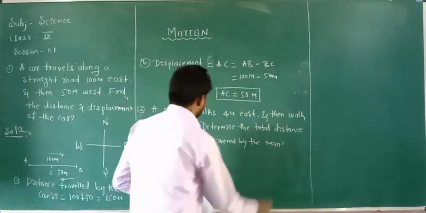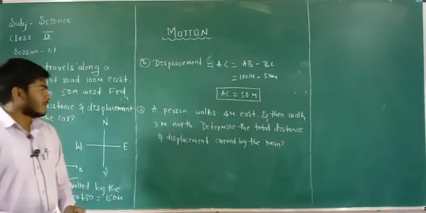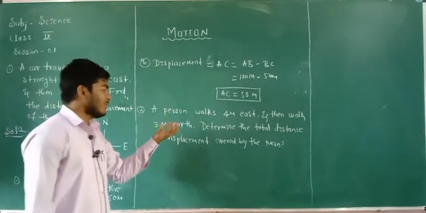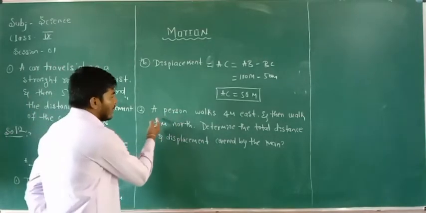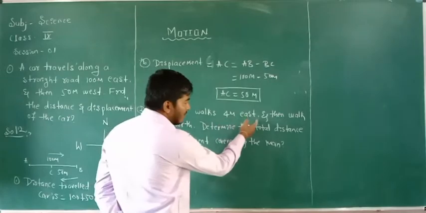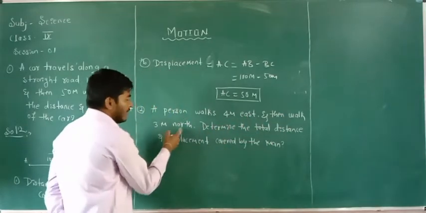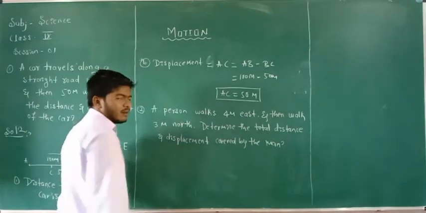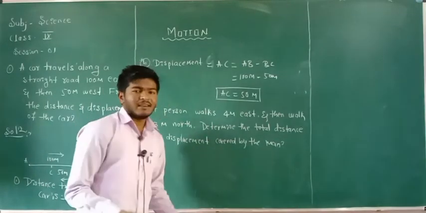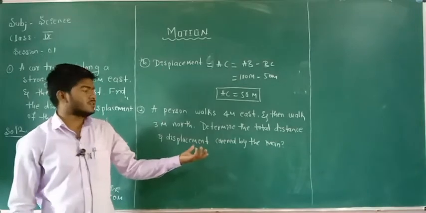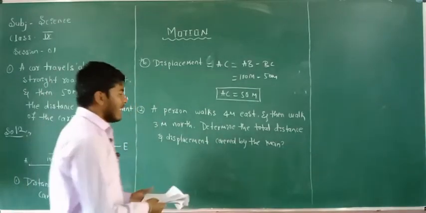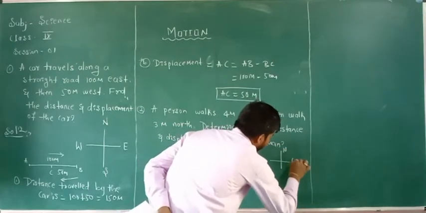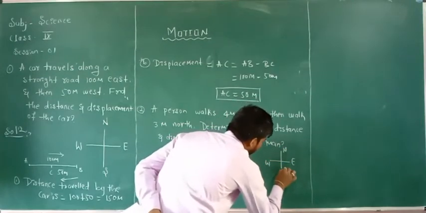Covered by the man. Listen, you have to read the given problem once again clearly. A person walks 4 meters east and then walks 3 meters north. Determine the total distance and displacement covered by the man. So again, it is on the basis of direction. You should remember the directions: north, east, west and south.